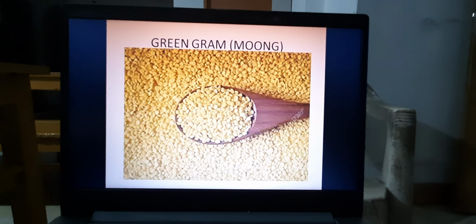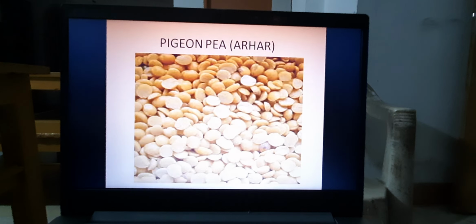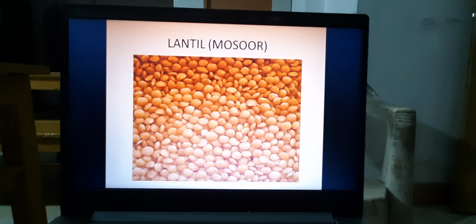You see mung, this is very energetic, it possesses about 33% of proteins. Mung is what we are using about every day, most of us, mung and masur. Arhar is also coming under pea and possesses 32 to 33% of proteins. This is masur. Masur is about 33 to 35% of proteins, and these are most energetic and very easily digested